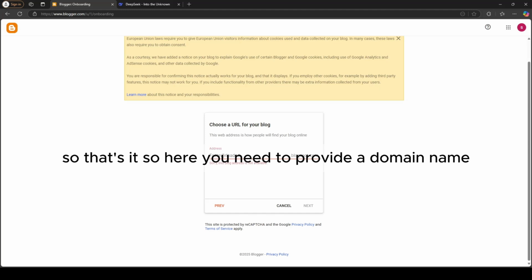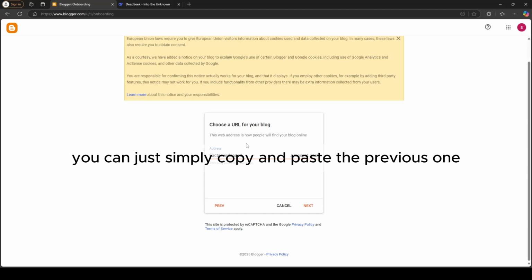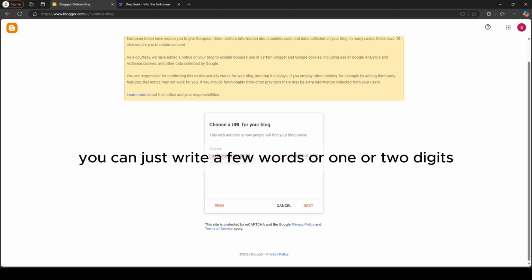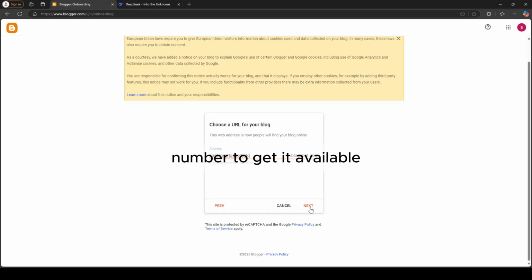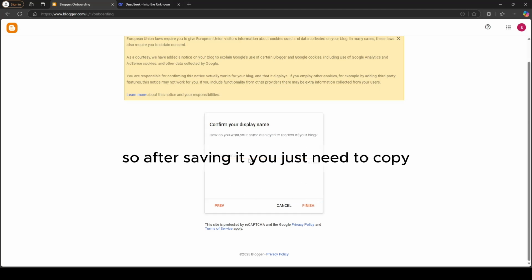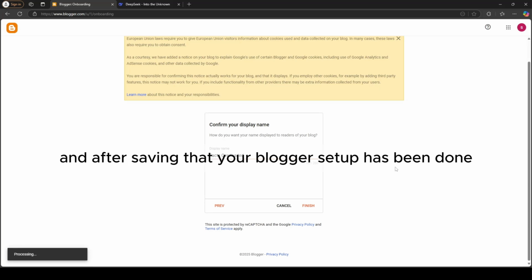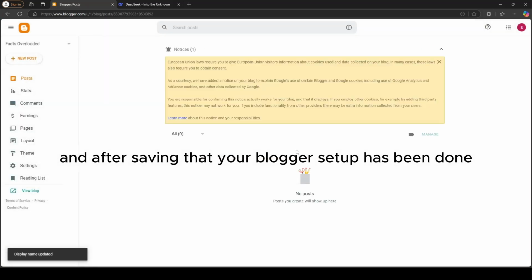So that's it. So here you need to provide a domain name. You can just simply copy and paste the previous one which you got from the DeepSeek AI, and if it shows that it is not available, you can just write a few words or one or two digits number to get it available. So after saving it, you just need to copy paste that name again for the display name, and after saving that, your blogger setup has been done.